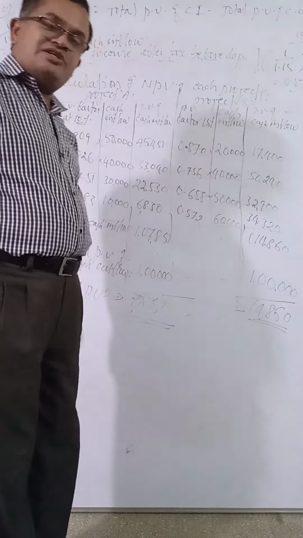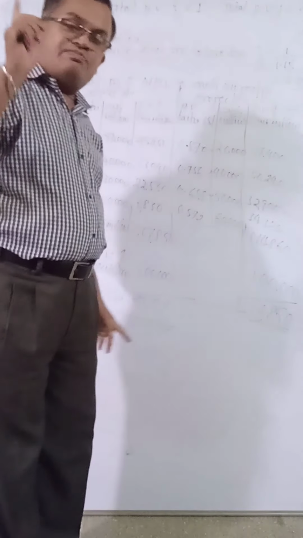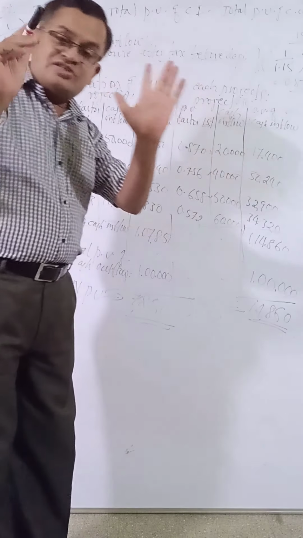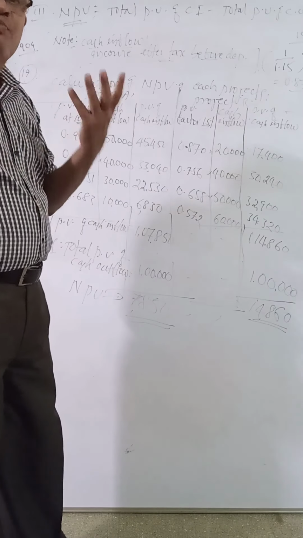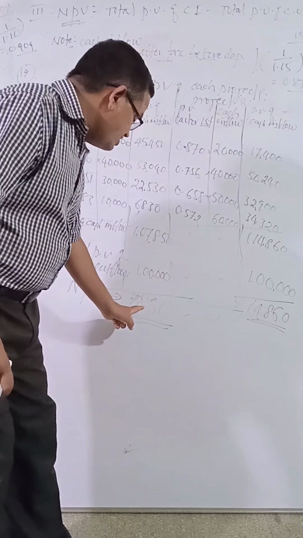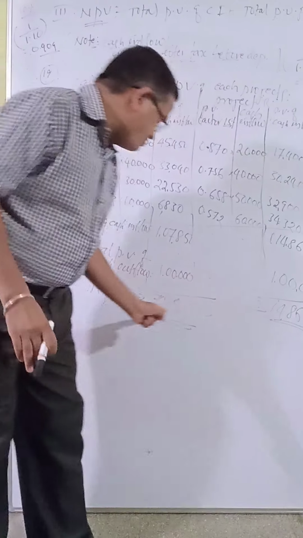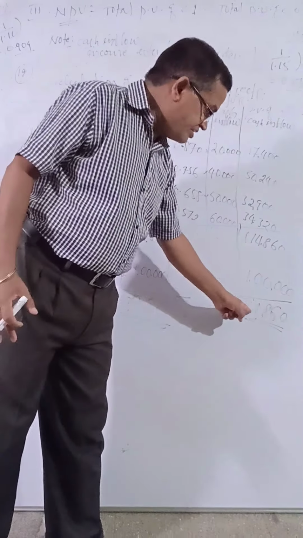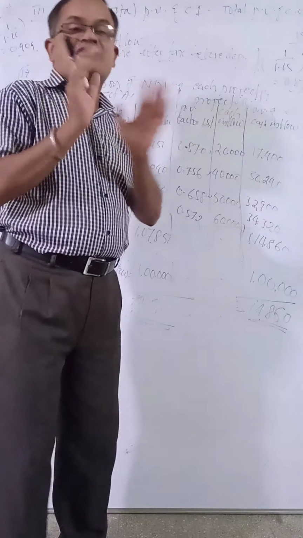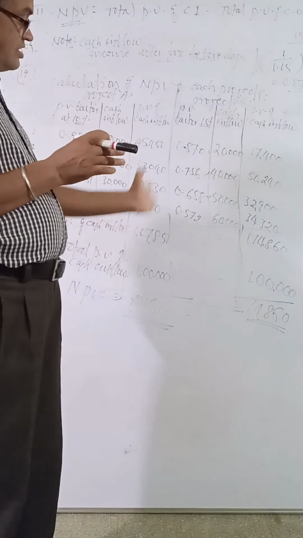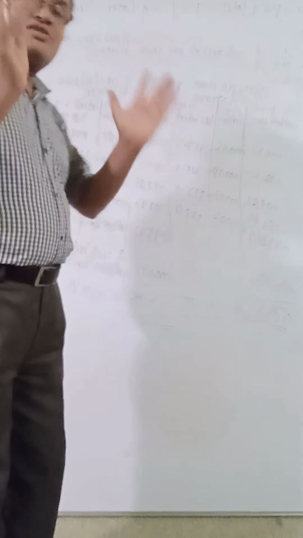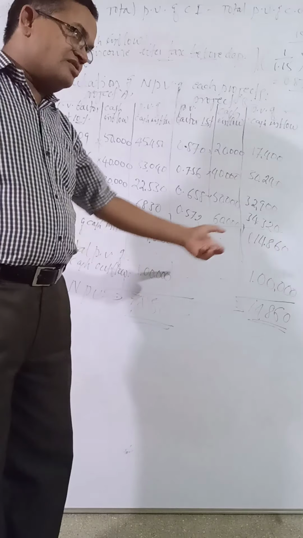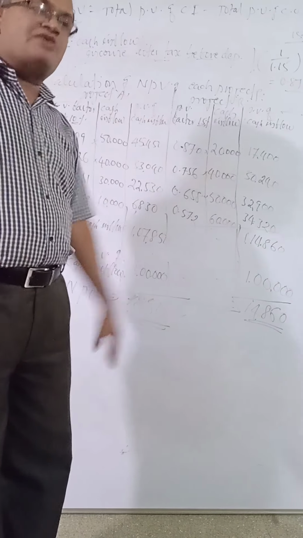Both projects independent means both project A and project B should be selected because both NPVs are positive, not negative: 7,850 for A, 14,860 for B. So the answer is: yes, both projects are to be selected because both projects' NPVs are positive.